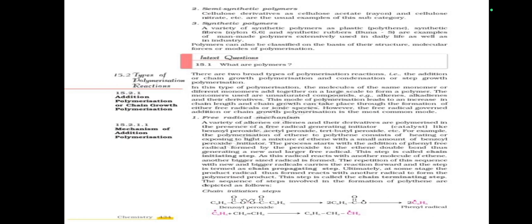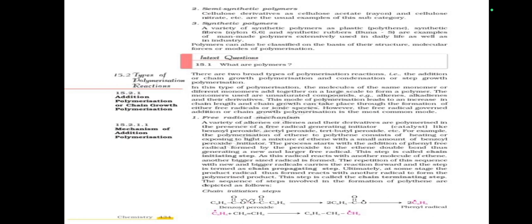The monomers used are unsaturated compounds, for example alkenes and alkynes, and their derivatives. This mode of polymerization leads to an increase in chain length, and chain growth can take place through the formation of either free radicals or ionic species. However, the free radical governed addition or chain growth polymerization is the most common. Mechanism of addition polymerization: free radical mechanism.